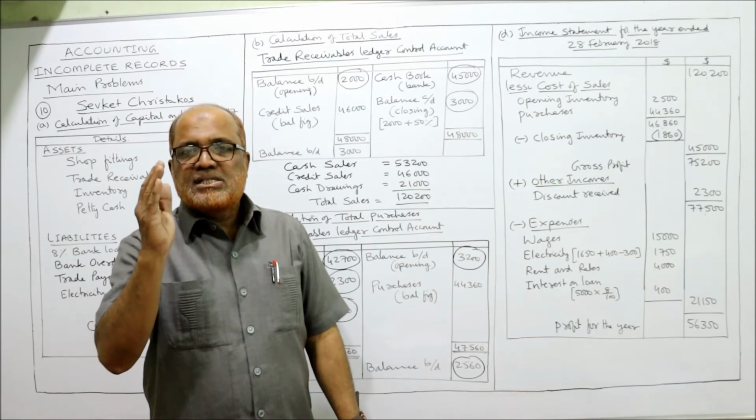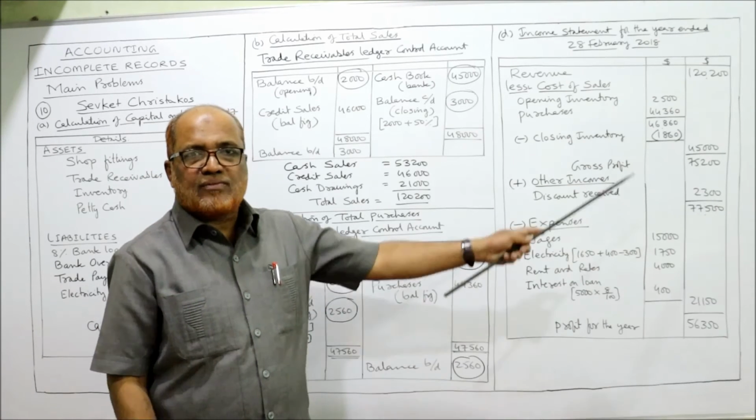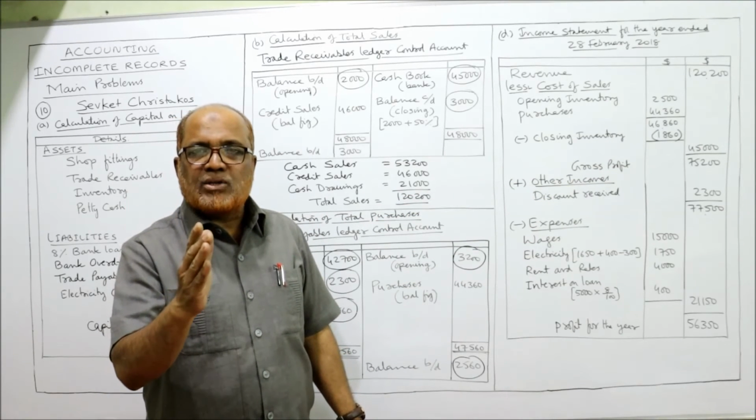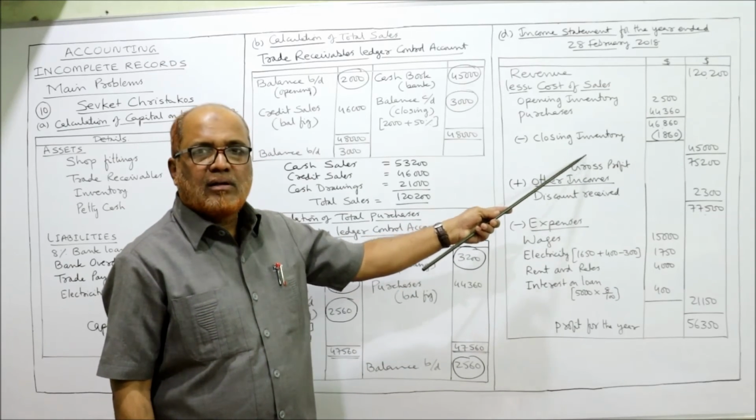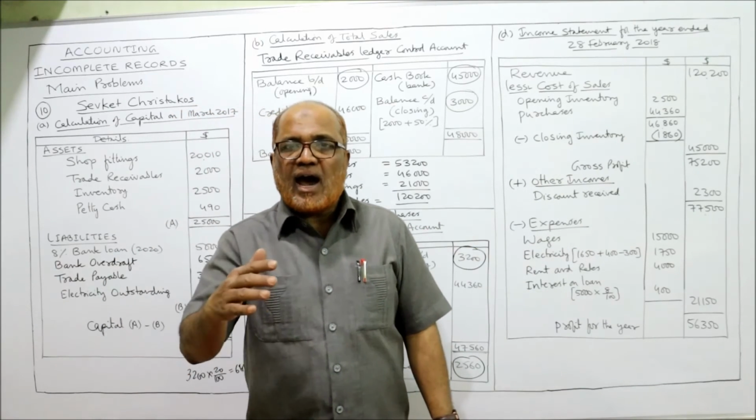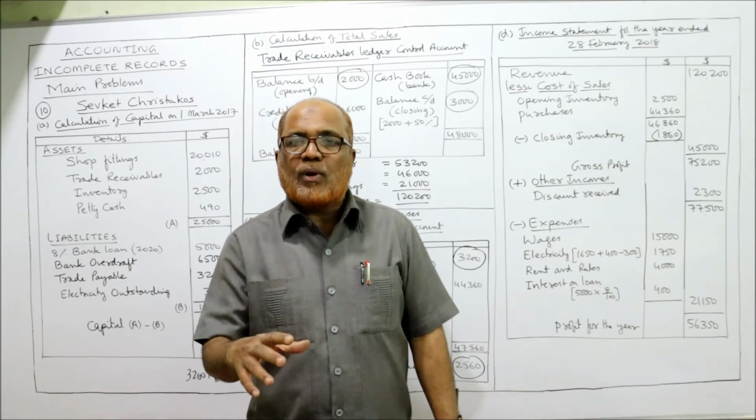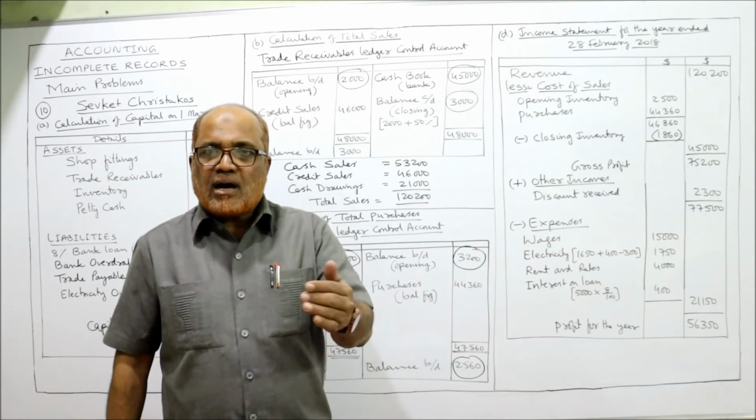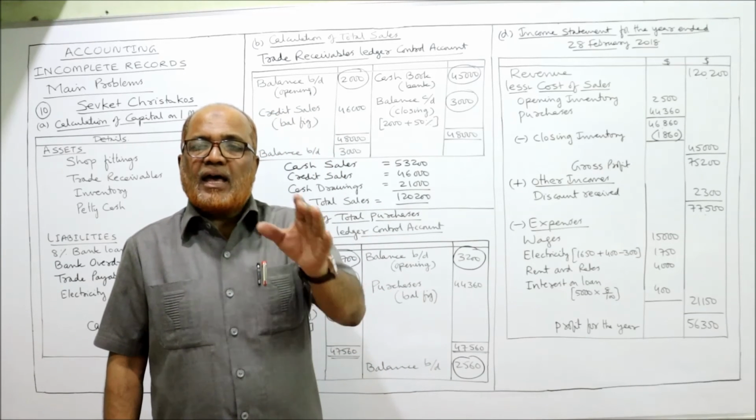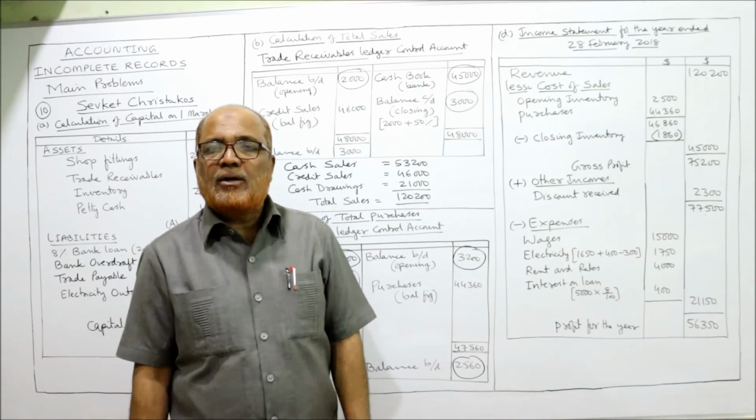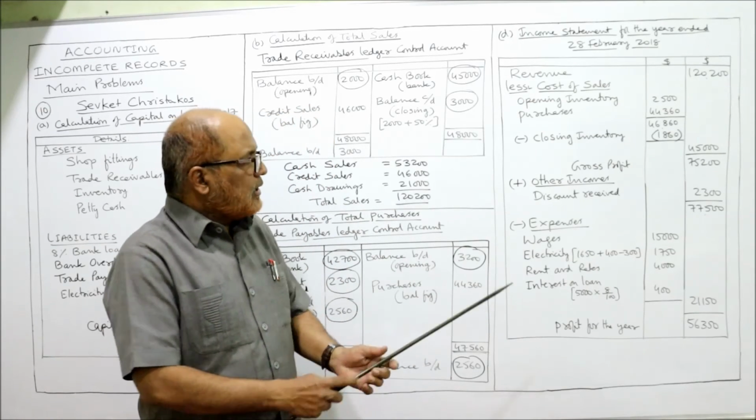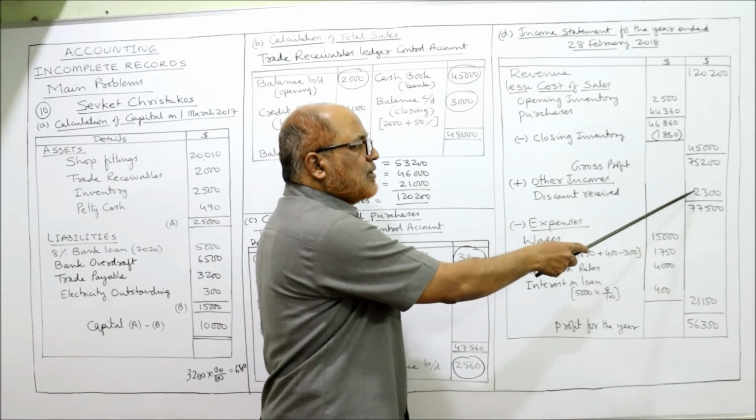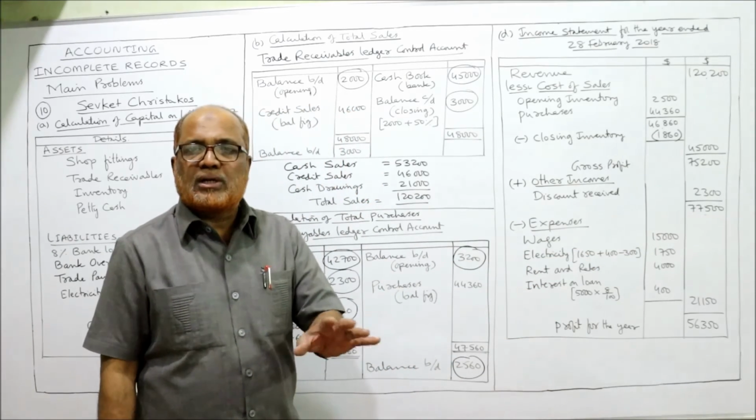So what is gross profit? Sales revenue minus cost of sales. And how to get cost of sales? Opening inventory plus purchases minus closing inventory. Now to this gross profit we add other incomes. Here in our problem, other income is only one, that is discount received. Discount received will come into other income, and this other income should be added to gross profit. So here you can see discount received 2,300, this is the other income, this will be added to gross profit. So 77,500 is the total profit.